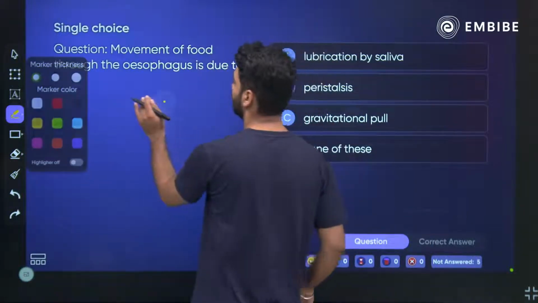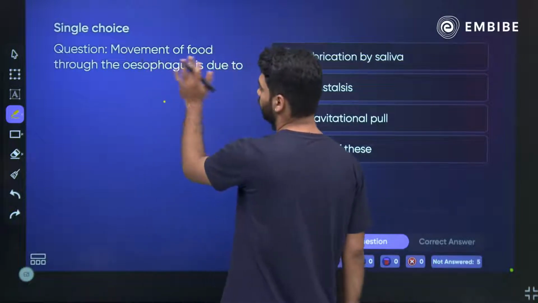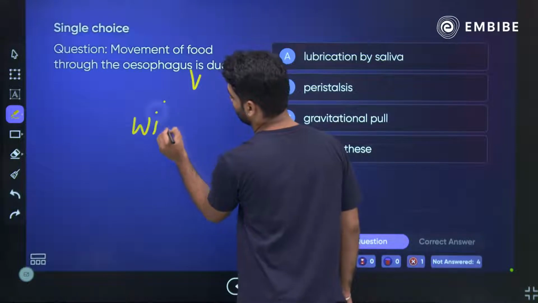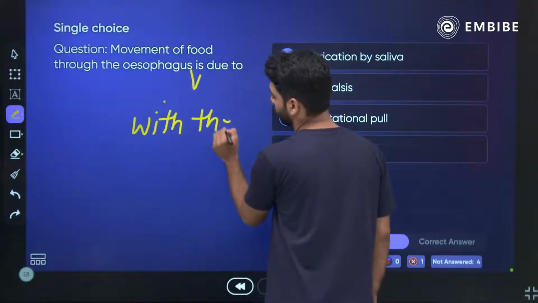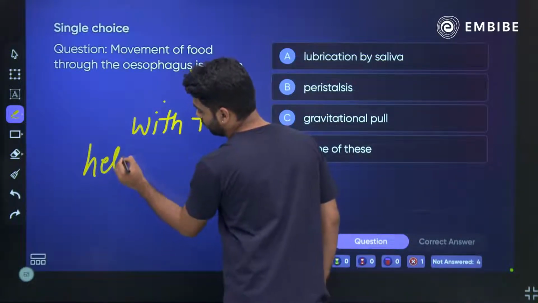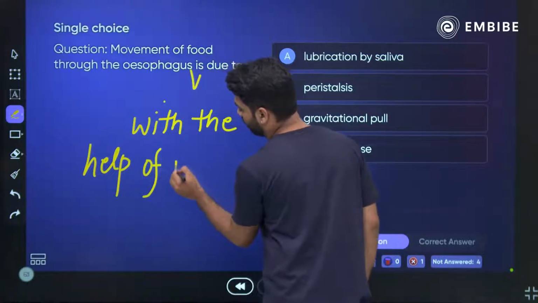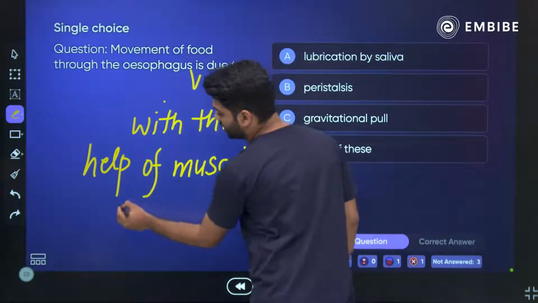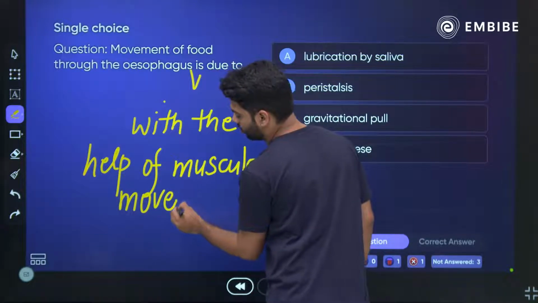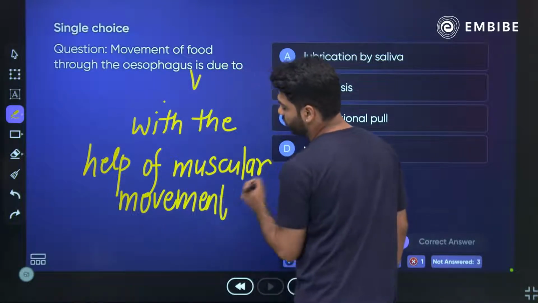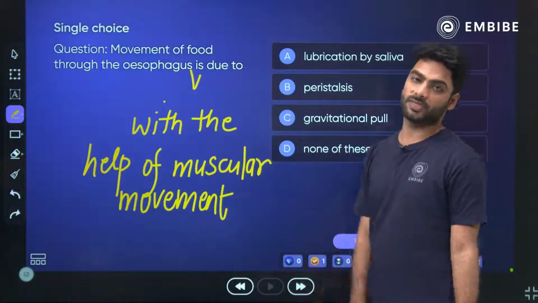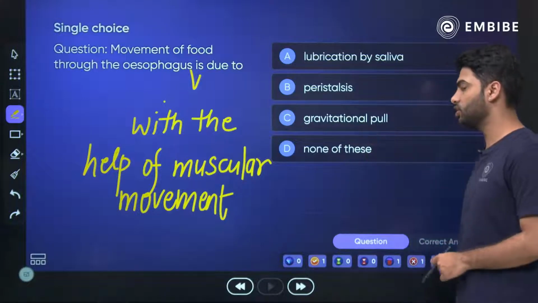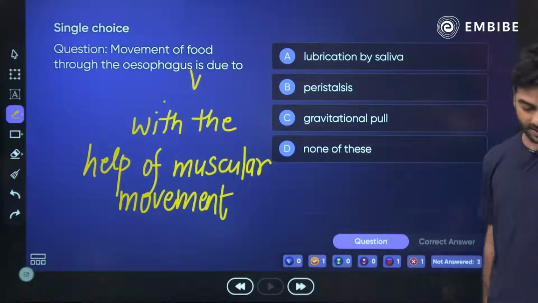So here I'll give the hint: movement of food through the esophagus with the help of muscular movement. So when we are talking about muscular movement, what is the process? Is it lubrication by saliva, peristalsis, gravitational pull, or none of these? Quickly give me your answer. I'll give you 20 seconds.